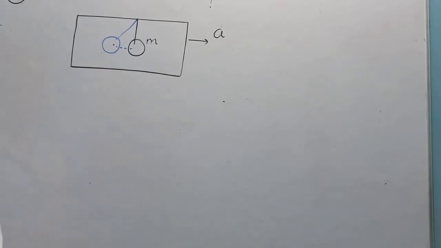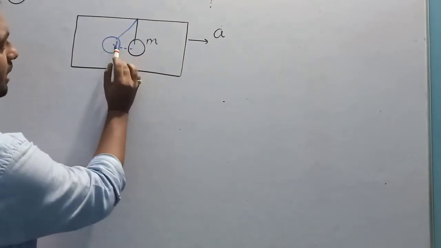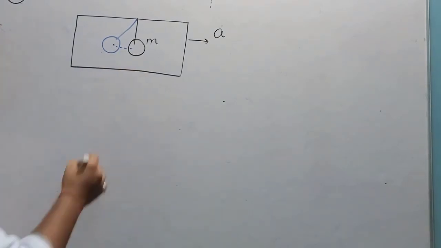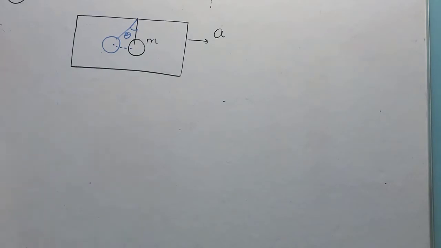If you close all the windows of the car, still this mass will come backward at some angle theta. Why does this mass come back?